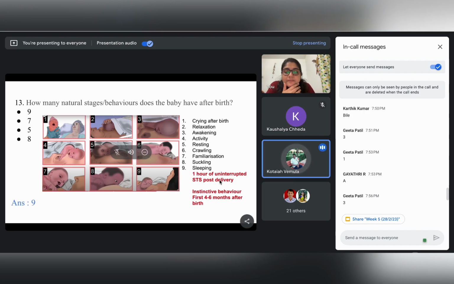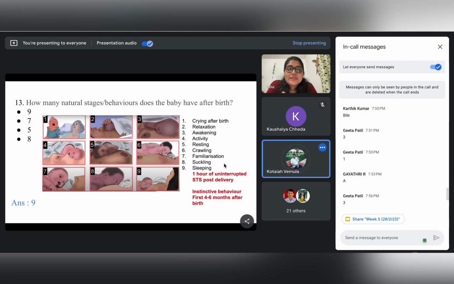So the breast crawl is a part of the initiation of the breastfeeding. No, is it okay? Yes, yes. Breast crawl as a process, it is the initiation of the breastfeeding, the entire process, right?